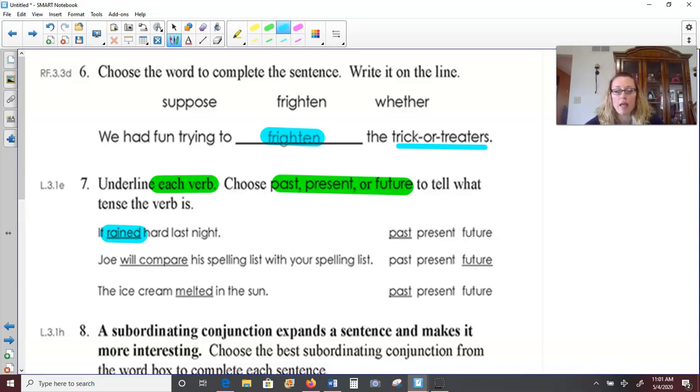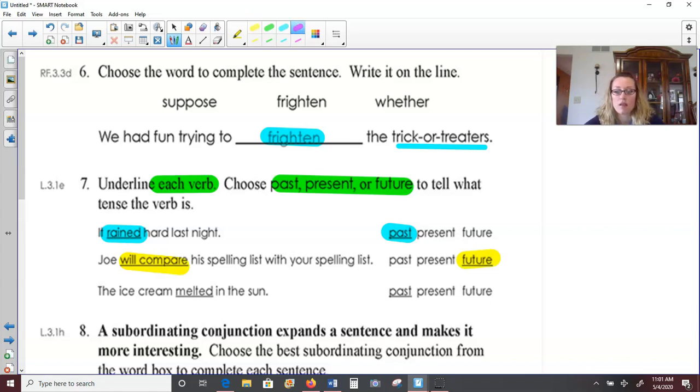And if it rained, did that happen in the past, present, or future? A hint is that it was last night, so that would be the past. Joe will compare his spelling test with your spelling test. What is the action here? What will Joe do? He will compare. And if he will compare, it means it hasn't happened yet. So that would be a future tense verb.